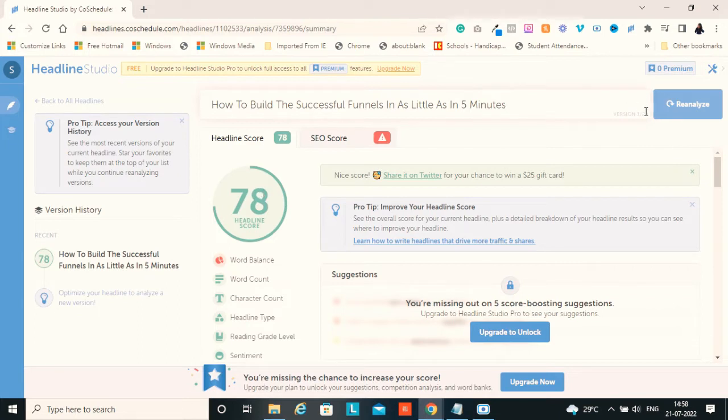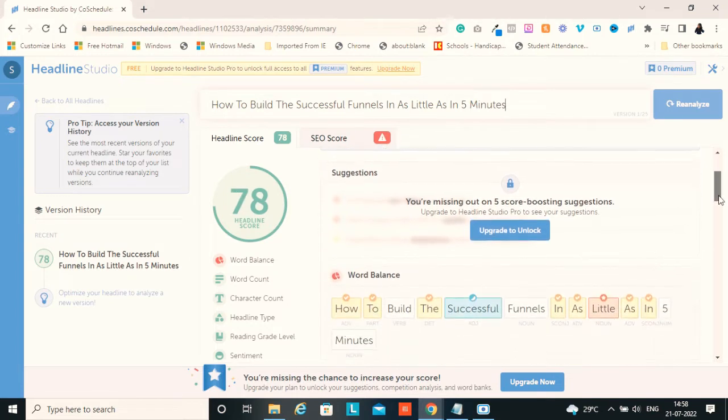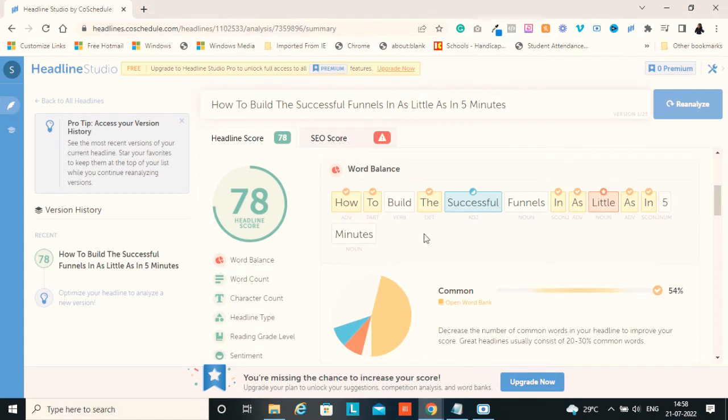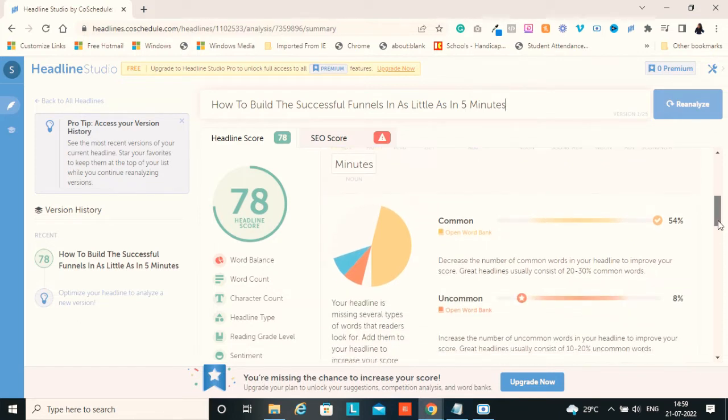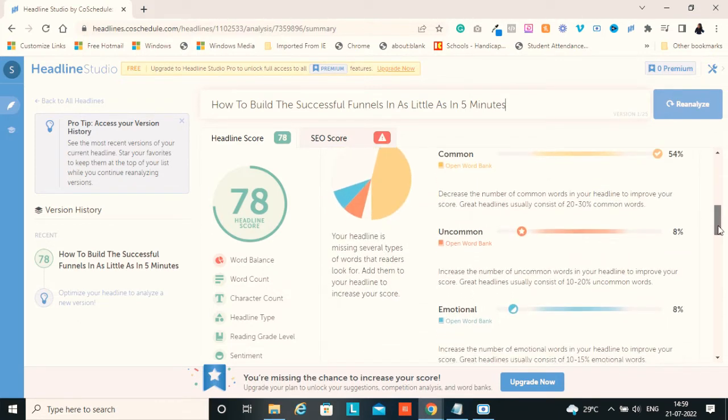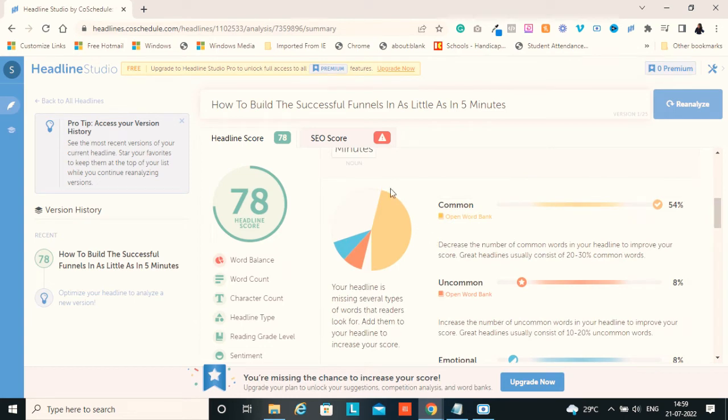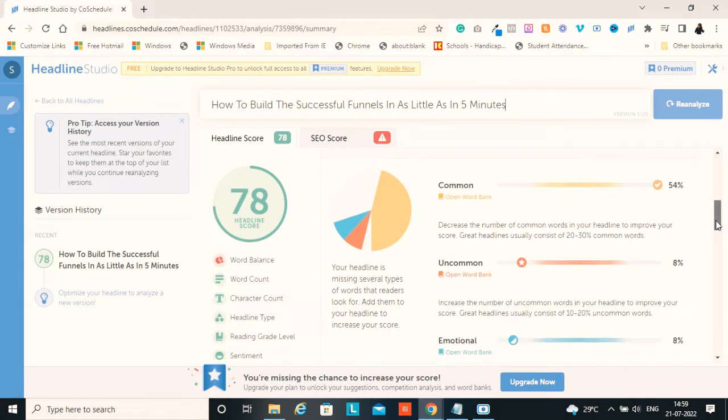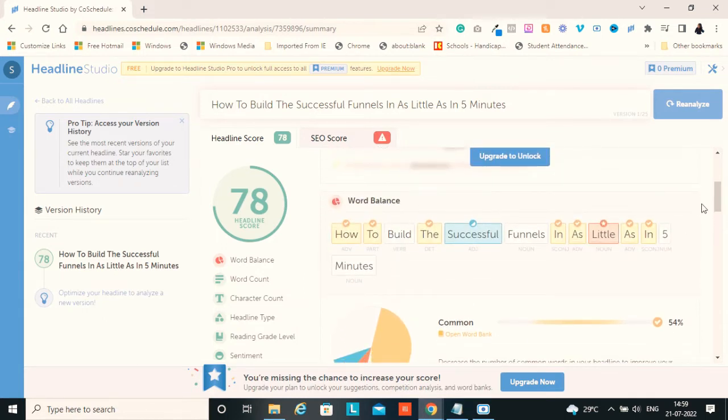For my headline, the total word count is 25. It has 78, which is a really great score. You can also see the breakdown of each and every single word in how to build a successful funnel. It also shows which is the verb, the adjective, the noun, and it will give you an explanation about that. Common words like the, to, how make up 54%. Uncommon is nothing but this little word, which is an uncommon word.